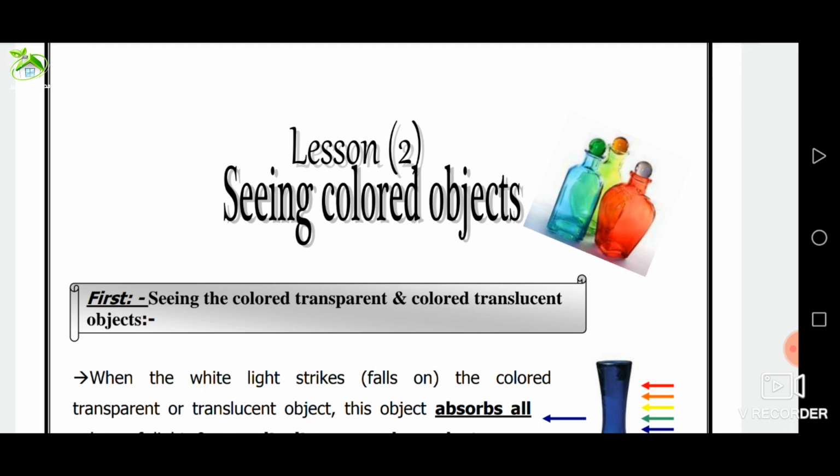We can separate white light by glass prism. When the 7 light colors are mixed together, the white light will be produced again.